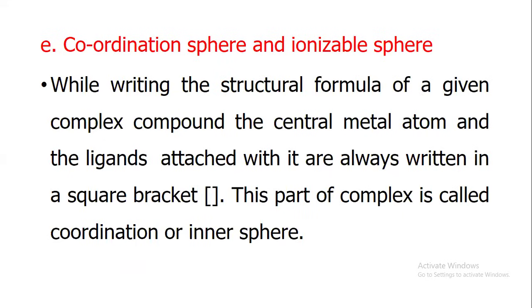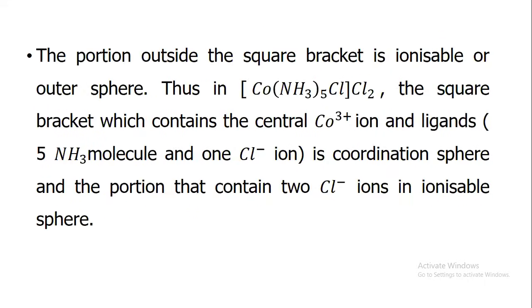Coordination sphere and ionization sphere. While writing the structural formula of a given complex compound, the central metal atom and the ligands attached to it are always written in square brackets. This part of the complex is called the coordination or inner sphere. The portion outside the square bracket is the ionizable or outer sphere.